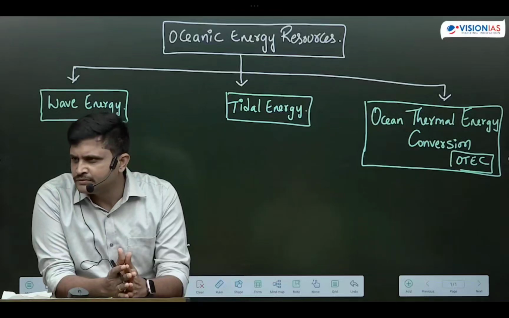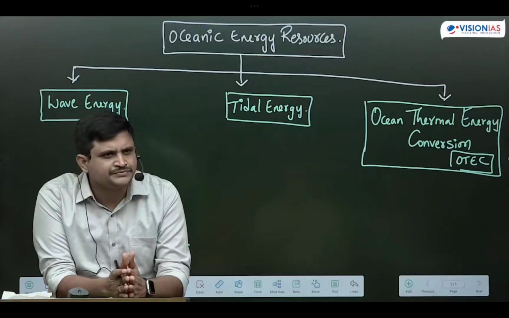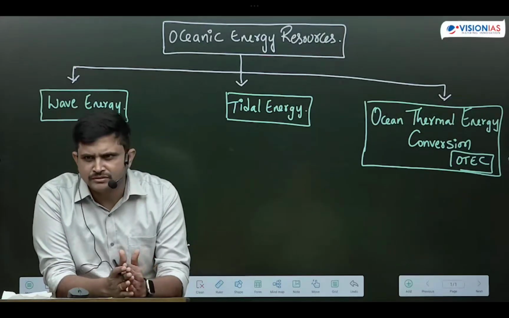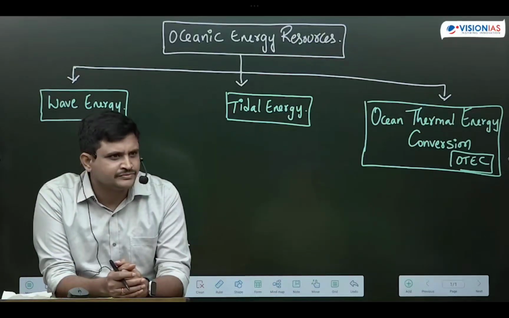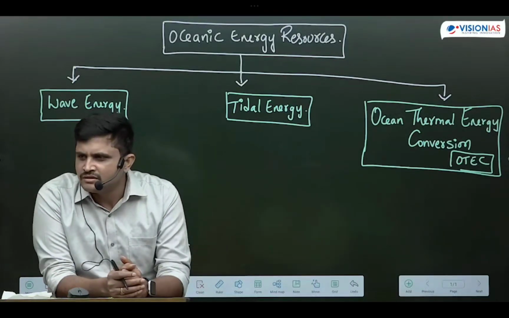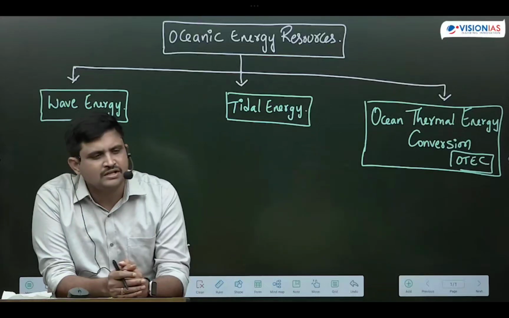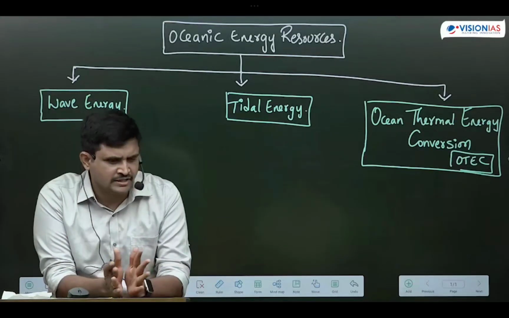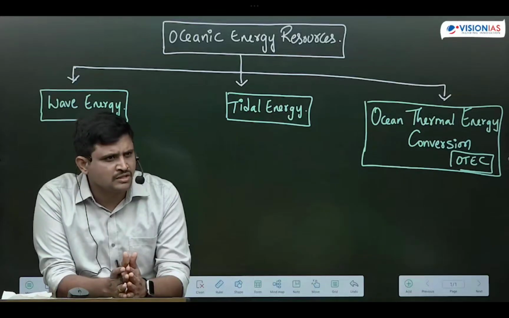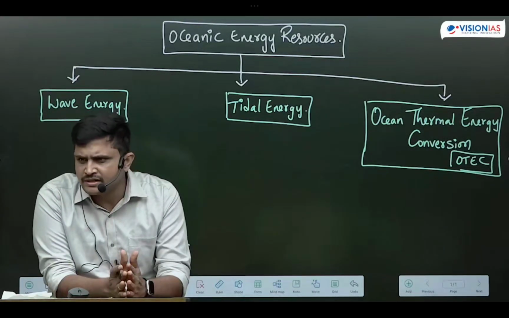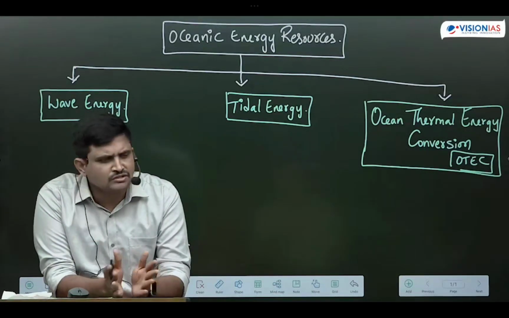India has the longest coastline. What is the total coastline of India, approximately? 7,516 kilometers. Because of its huge coastline, the estimated potential of wave and tidal energy is also very high. We have not yet established a wave energy plant. Only experimental wave energy plants are there in Kerala. But commercial production of tidal energy is there in West Bengal, Gujarat, and Tamil Nadu. They have started extracting this tidal energy. So these are the two things regarding this.